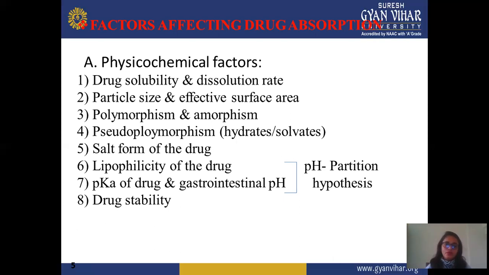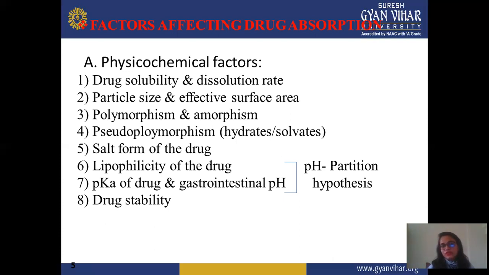And next is polymorphism and amorphism. In the previous lecture, we already discussed what polymorphism and amorphism are. Polymorphism means more than one type of crystal form. Amorphism is randomly arranged particles. Polymorphism is mainly a 3D structure because there are different types of crystal formation.